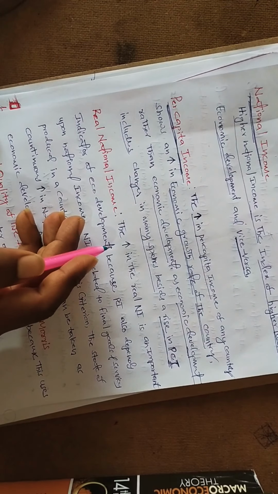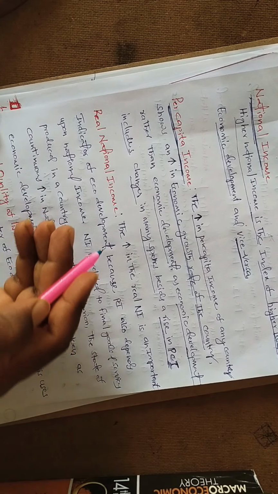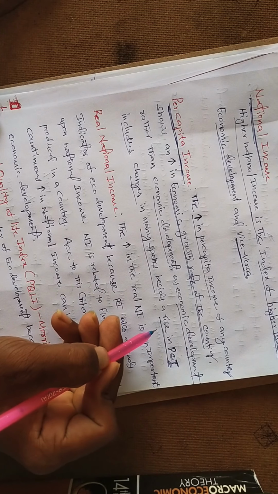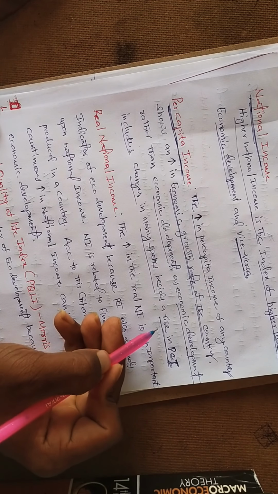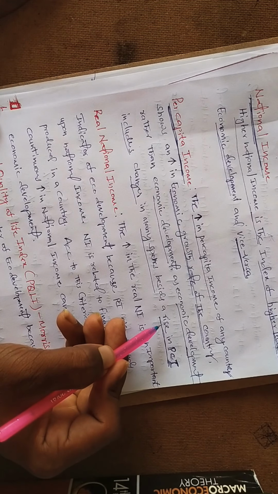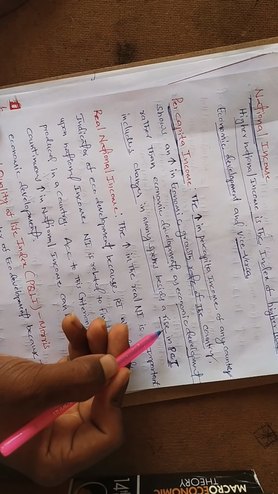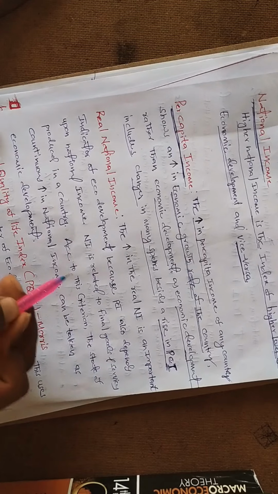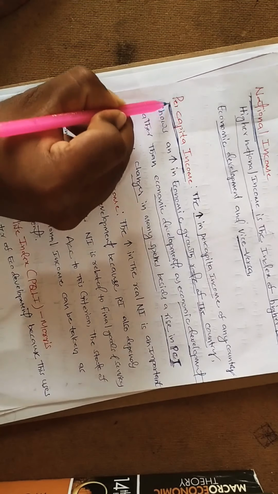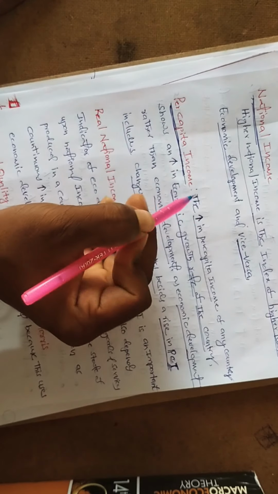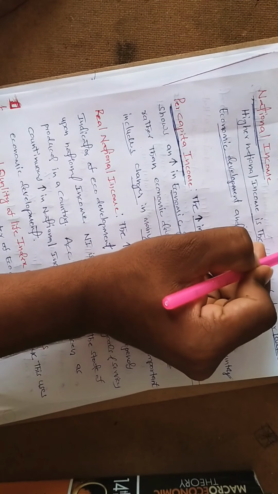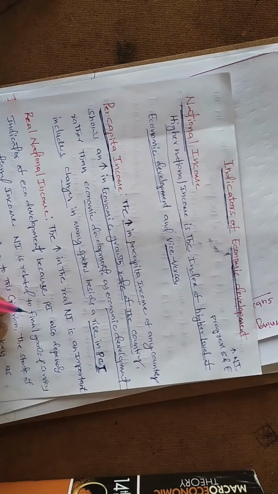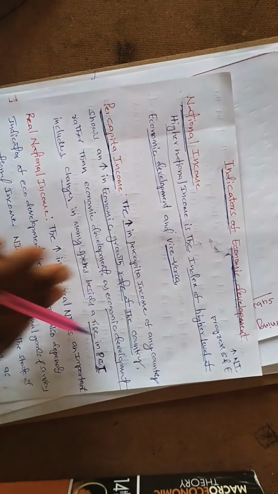Each and every individual can try to enhance their quality of life with respect to health and education, and increase their investment, so that the standard of living improves. So per capita income is also a major indicator of economic development.